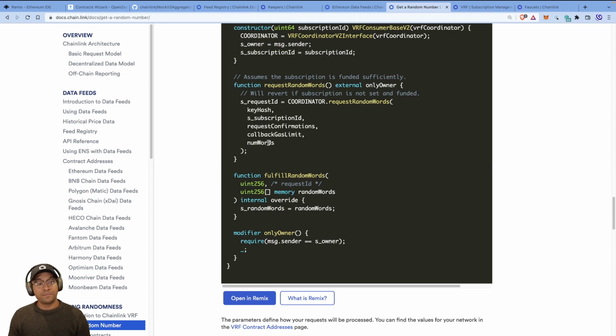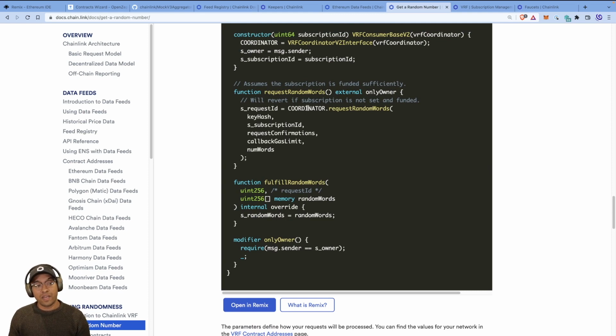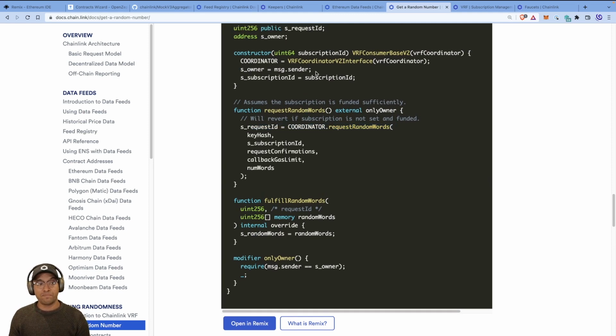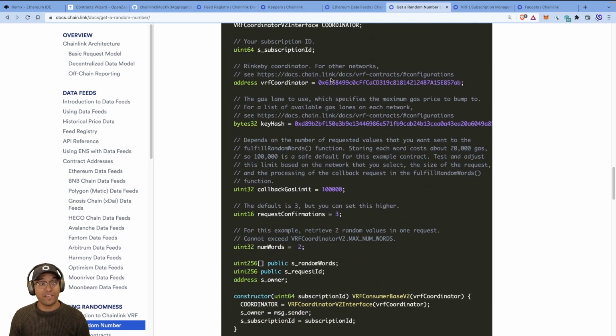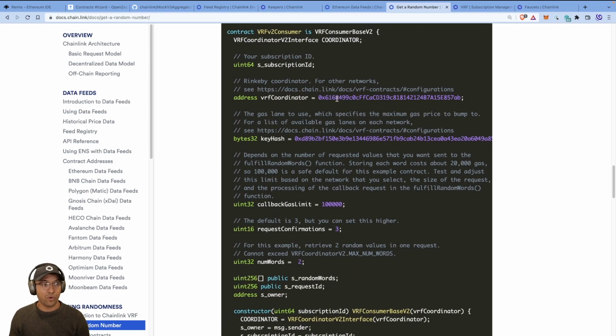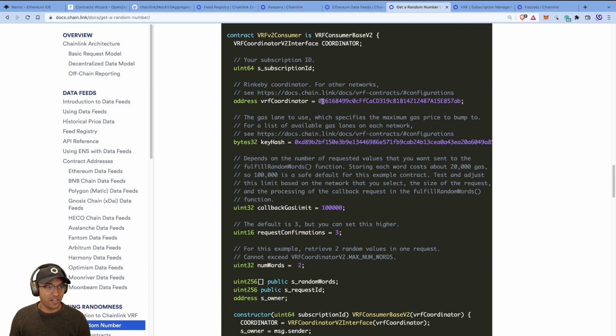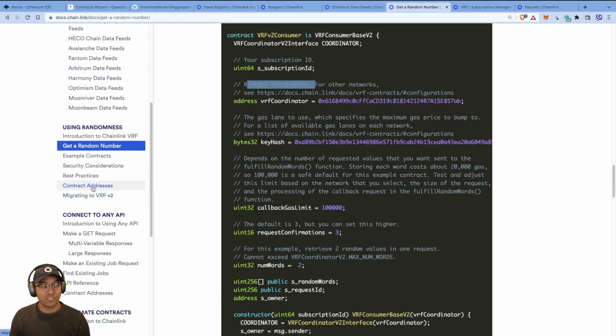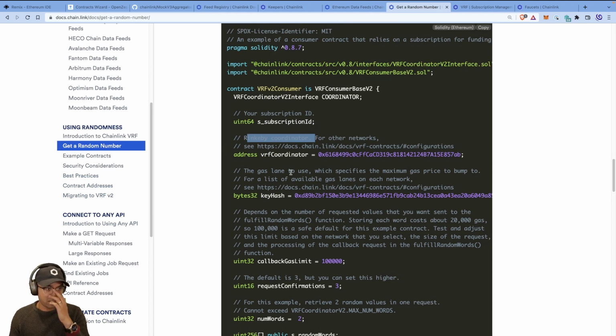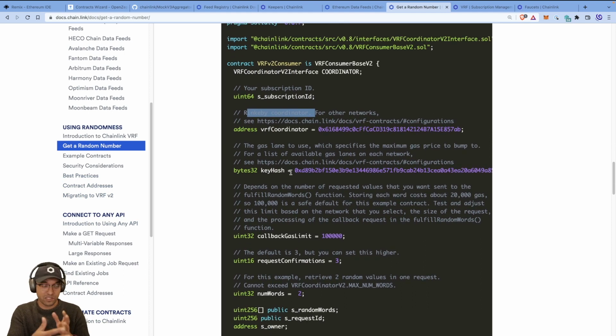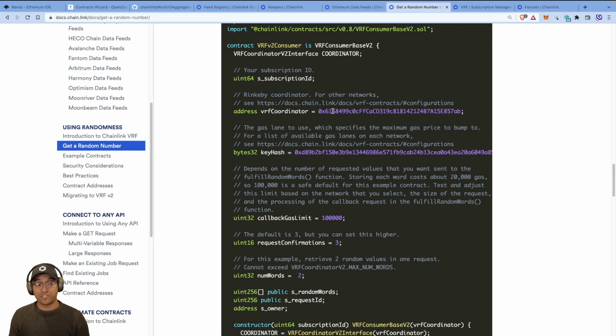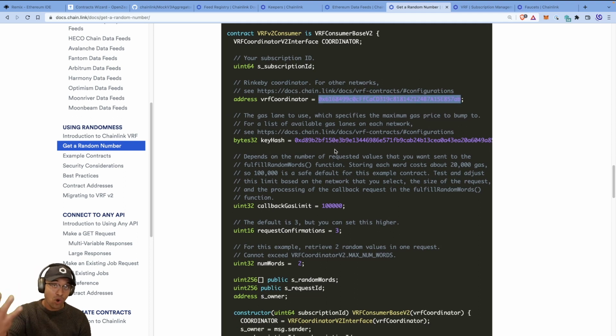Now, you call a coordinator contract, and you can pass the coordinator address. The coordinator is already given in the actual documentation. You'll see that the coordinator is already here. This is the Rinkeby coordinator. If you're using other networks, you can use some of the other contract addresses, but since we're using Rinkeby, stick to Rinkeby. All of this, I built it based on Rinkeby. You'll see the coordinator address is already there. That's just a smart contract that you call in your code in order to get the random number.